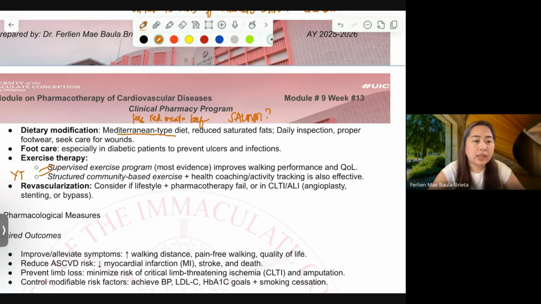Then revascularization. Consider it if the non-pharmacological lifestyle change and pharmacological therapy failed, did not work. So the patient will undergo revascularization. Okay? So, that's surgical.